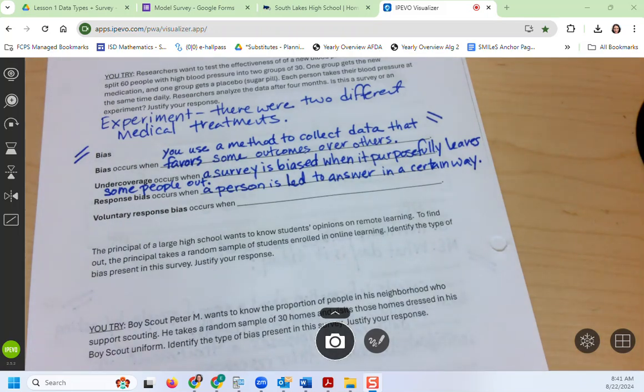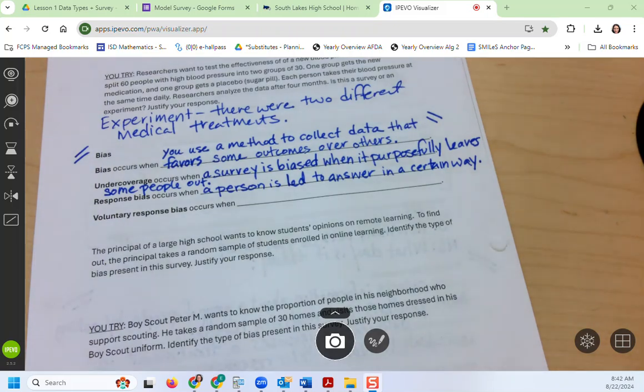Alright, and then the last one there, and this is not the only last type of bias, these are just the 3 biggest ones that we're going to talk about today. Voluntary response bias occurs when people choose themselves to answer a survey. So if you've ever been on Instagram and a friend has a poll, and the poll's like, which of these 3 puppies should I get? And you're like, oh, those puppies are so cute, and you pick one for them, right? You have chosen yourself to answer that survey. Not everybody on Instagram is going to answer that survey. They don't have to. They might be in a hurry, or maybe they don't care about puppies, right? So they're going to not answer that survey. But you, because you love those puppies, you volunteered to answer that survey, and you did it.